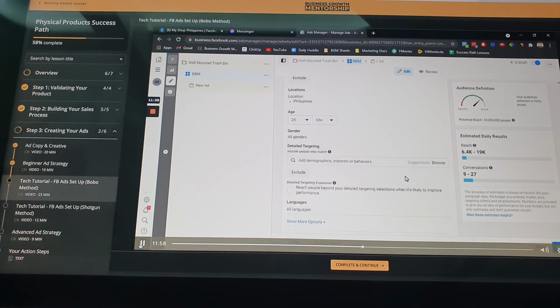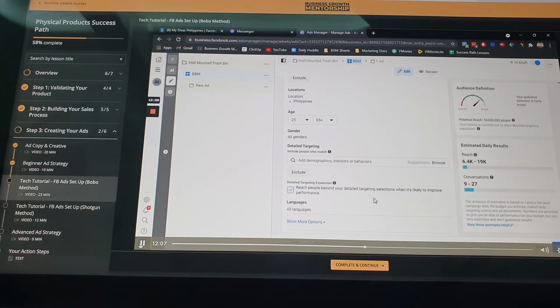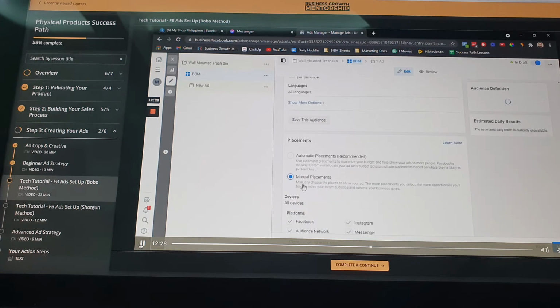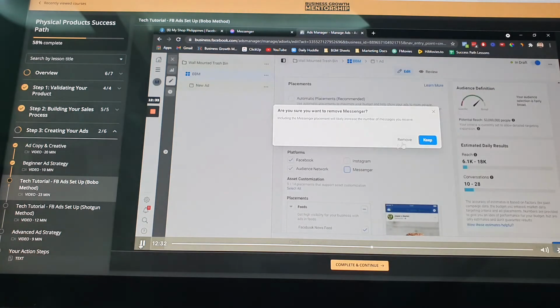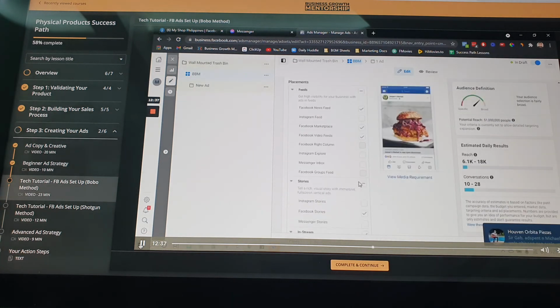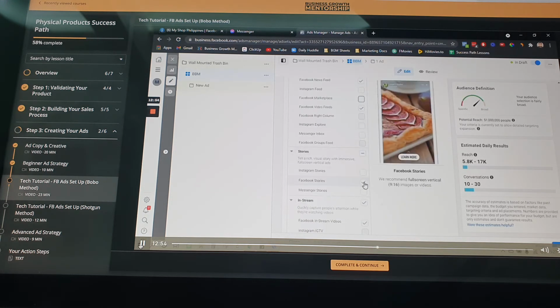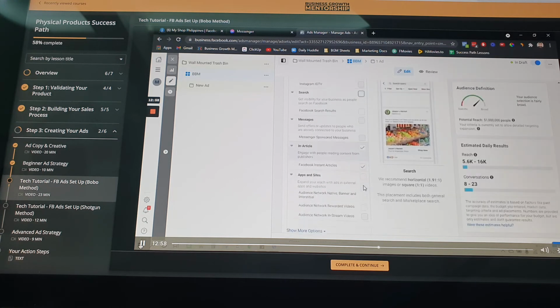For the detailed targeting, ito na. This is where the BBM method applies. Wala ka talagang nilalagay. And then sa detailed targeting expansion, i-check lang yan. So, wala kang targeting dito, you will just target whoever, kung sino yung aabutan ng campaign mo. With the placement, what works for me is yung manual placement lang talaga. I'll just remove everything and leave Facebook. And then, sa feeds, I'll just remove Facebook Marketplace and then ang ilalagay ko lang is Facebook Newsfeed and Facebook Video Feeds kasi I will be using a video creative later. And I will just remove everything here below.